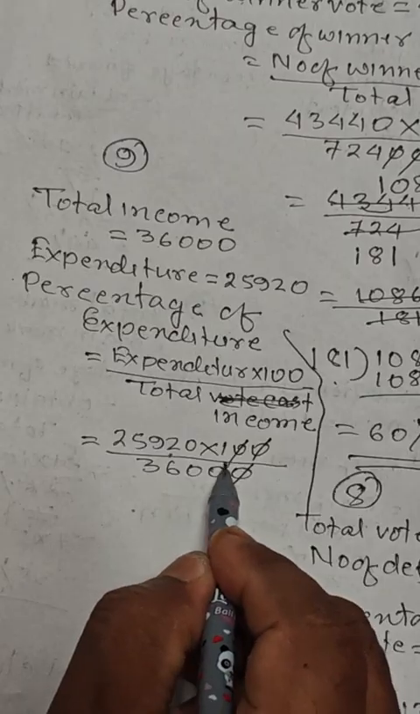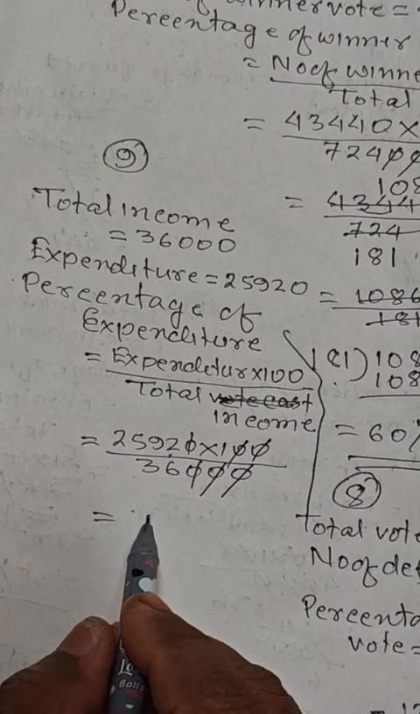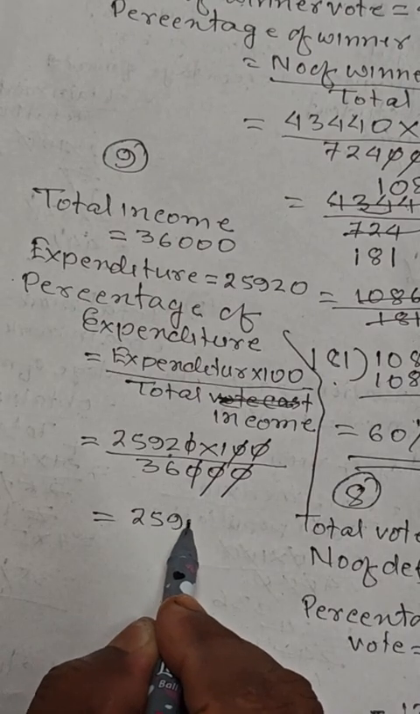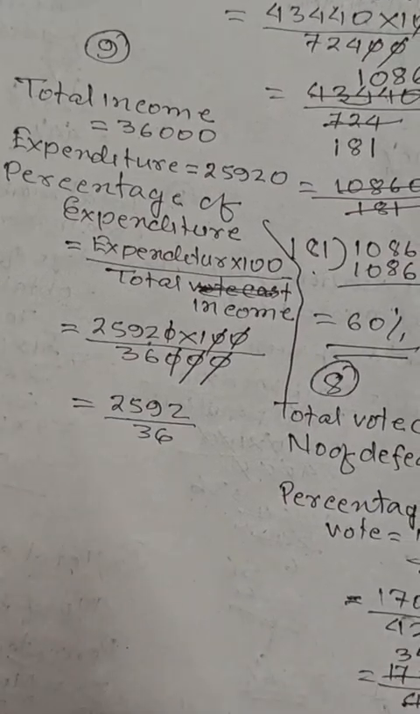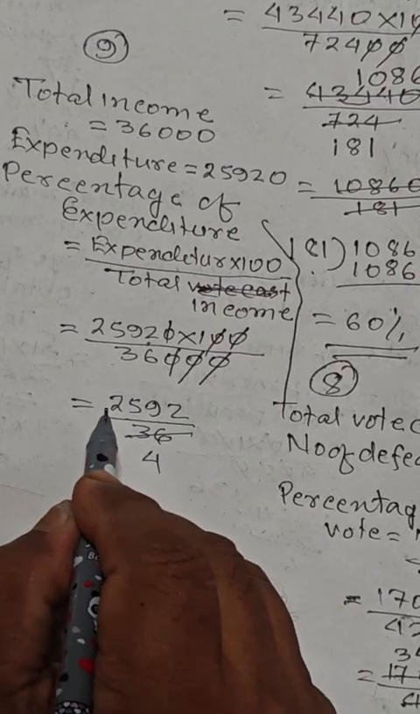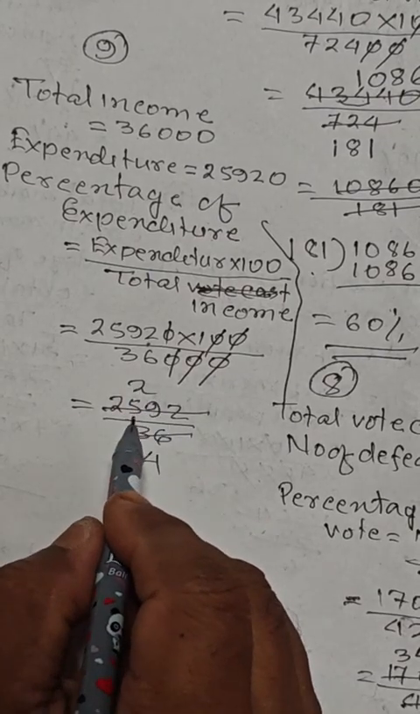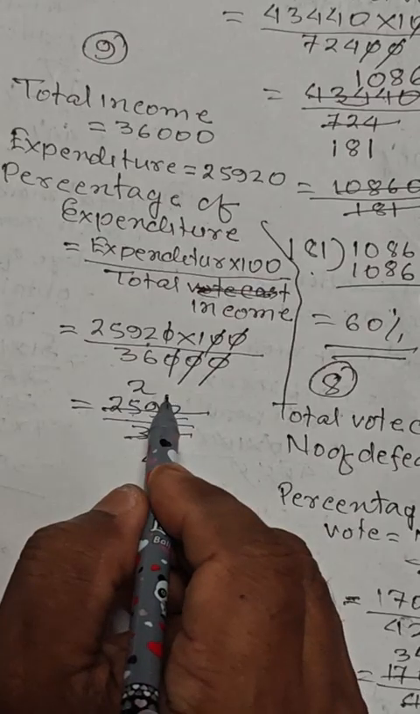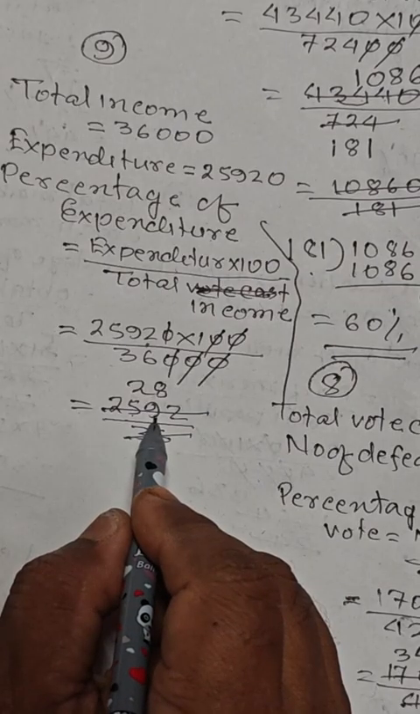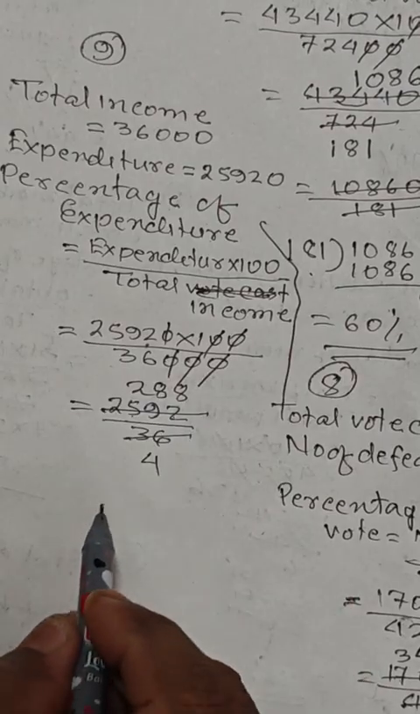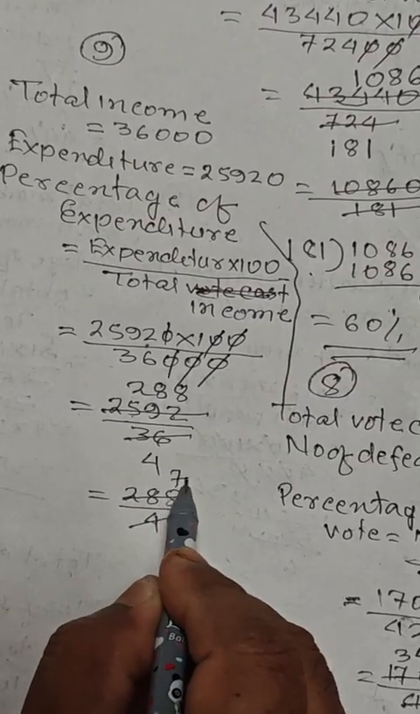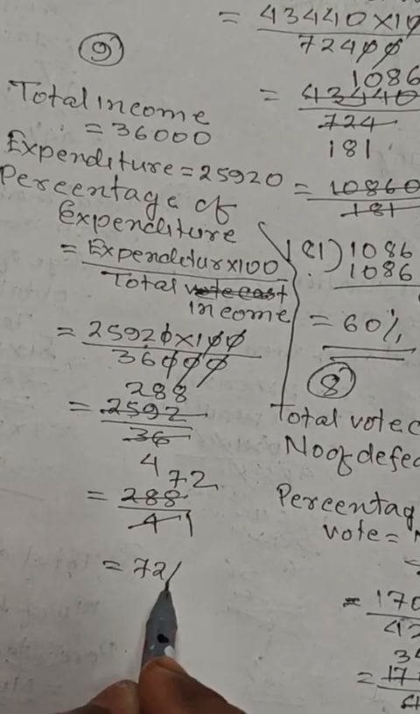0 0 0 0 0 0 cancel. 2592 divided by 36. This is divided by 9, we get 4. 9 2s are 18, below 7, 79. 8 9s are 72, below 7, 72. 288 divided by 4, 4 7s are 28, 4 2s are 8. This is 72%.